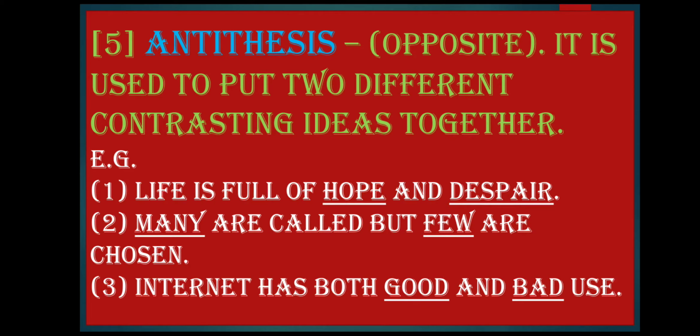Many are called but few are chosen. Now here, many and few. The opposite words are given and two contradicting ideas are mentioned here. The internet has both good and bad use. So the opposite words are used, good and bad. So hope and despair, many and few, good and bad. Whenever the opposite words are given in the sentence, you are supposed to write antithesis.